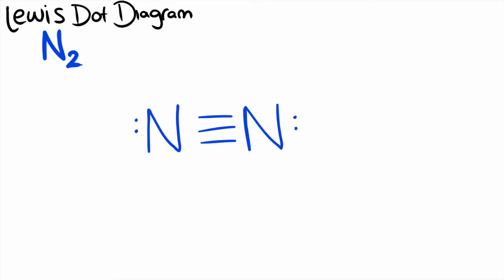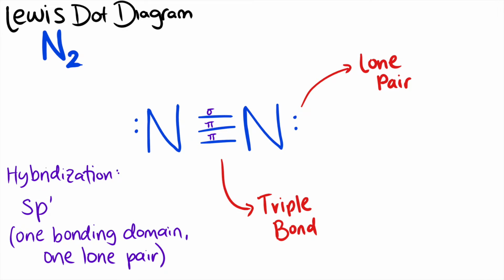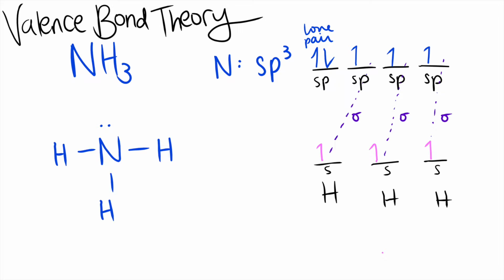Our first reactant is nitrogen gas, or N2. N2 consists of two nitrogen atoms connected with a triple bond, as shown in its Lewis dot diagram. Each nitrogen has one lone pair of electrons which aren't involved in bonding. The hybridization for each nitrogen is sp1. This is because they have one bonding domain and one lone pair. Under valence bond theory, the triple bond consists of one stronger sigma bond and two weaker pi bonds.